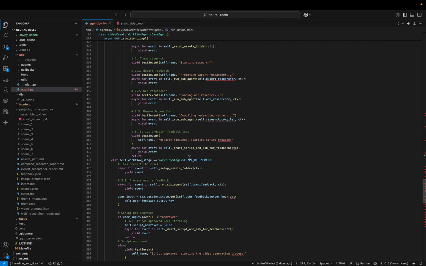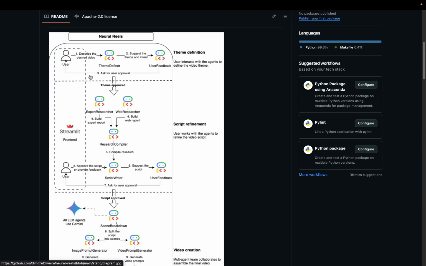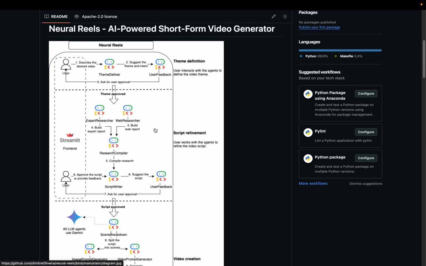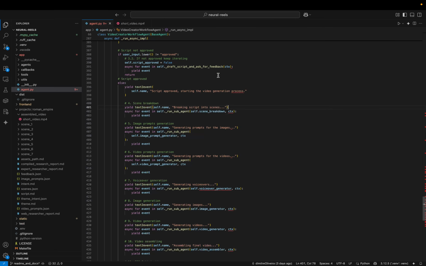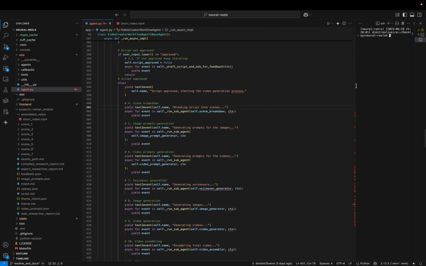But basically what you will see here is this execution, which is an interaction with the user. There are many ways to run ADK, using the command line or the web interface that they provide. But for this specific example, I have created a Streamlit front end, which I will run now, so it's much easier for us to understand what's going on. Let me go back here. I will open my terminal and launch both components of my workflow, the front end and also the back end.